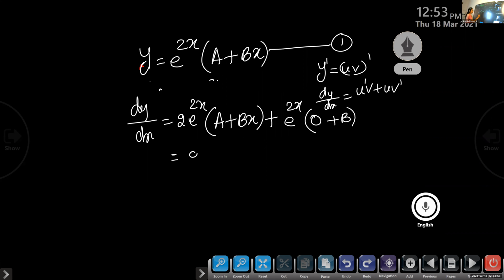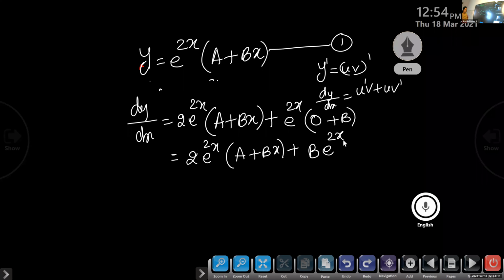So that is 2e raised to 2x into a plus bx plus b e raised to 2x. Isn't it?